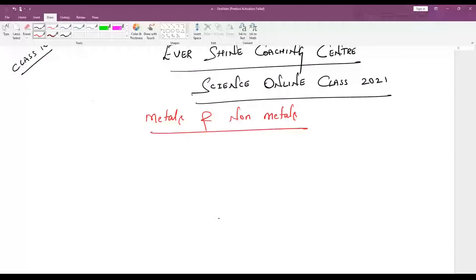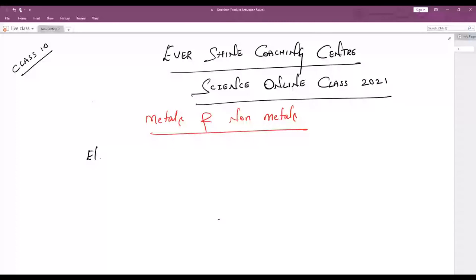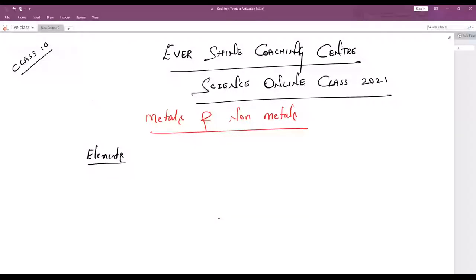See children, we have something called elements, right? I hope you all know about these elements. What are elements? Can you tell me what you mean by an element? What do you mean by an element? I'll tell you. See here.